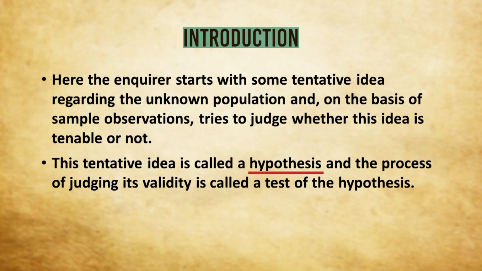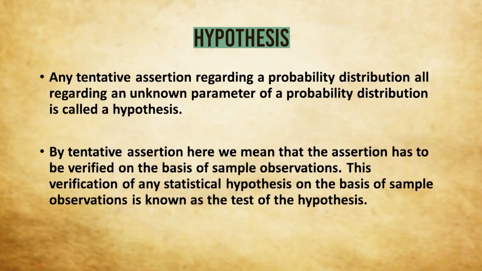This tentative idea is called a hypothesis, and the process of judging its validity is known as a test of the hypothesis. So what is a hypothesis? It is a tentative idea regarding a probability distribution or regarding an unknown parameter of a probability distribution. This tentative idea is called a hypothesis. Now, what do we mean by the phrase tentative? Here, by tentative assertion, we mean that the assertion has to be verified on the basis of the sample observations.